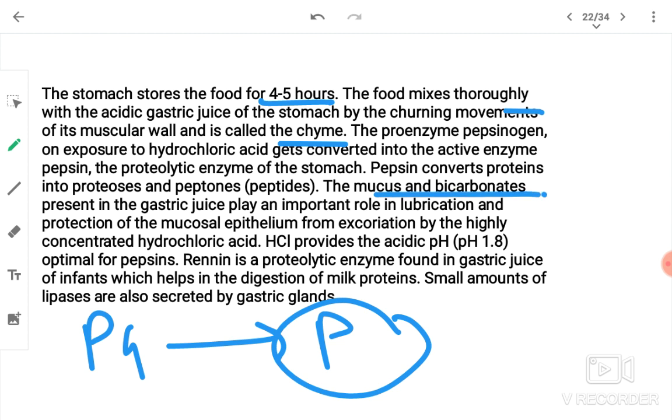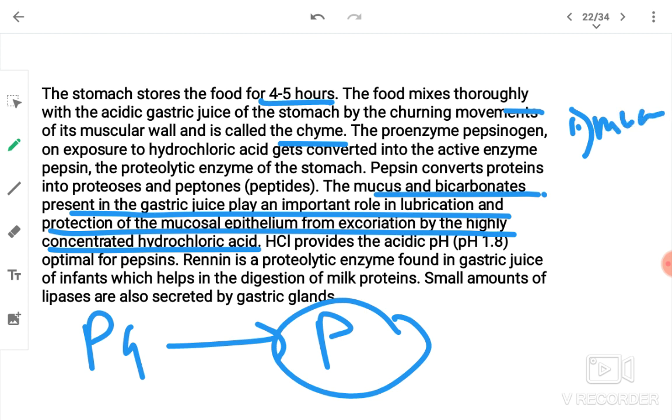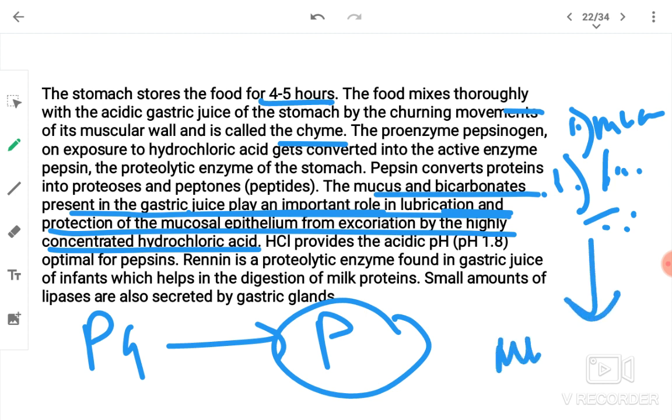The mucus and the bicarbonates present in the gastric juice play an important role in lubrication and protection of mucosal epithelium from excoriation by highly concentrated hydrochloric acid. Mucus and bicarbonates will protect the mucosal epithelium from excoriation by highly concentrated hydrochloric acid.